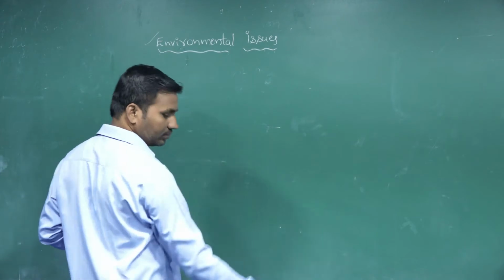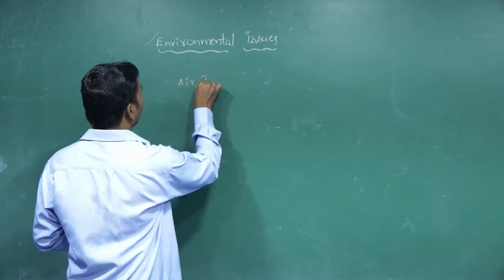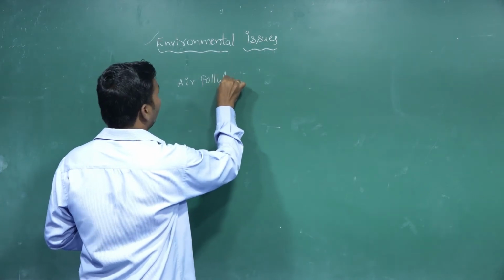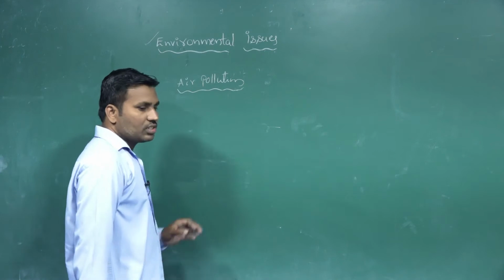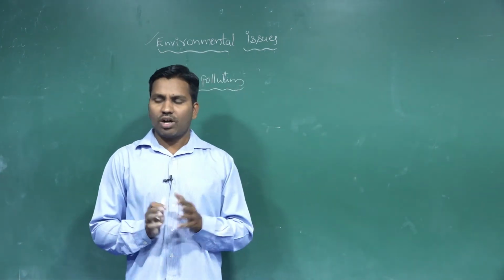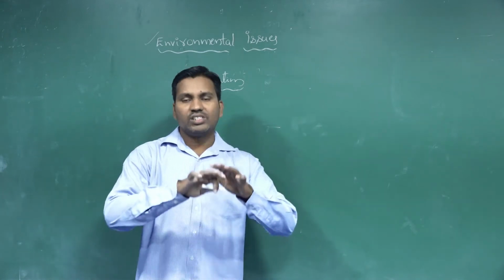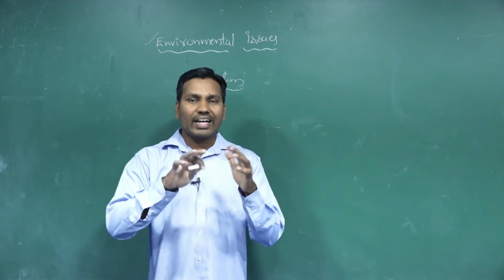So first of all, air pollution. What is meant by air pollution? First of all, air: we are taking our surrounding atmosphere. Our earth is fully covered by the atmosphere.